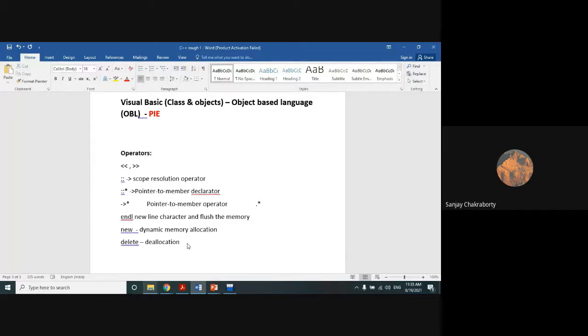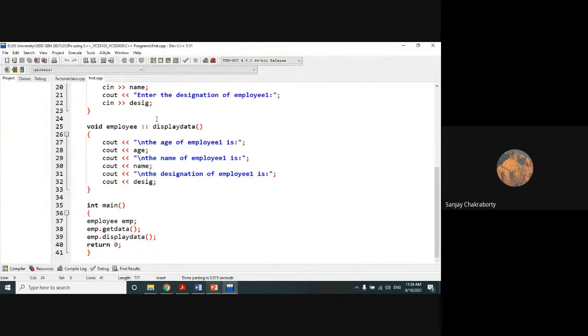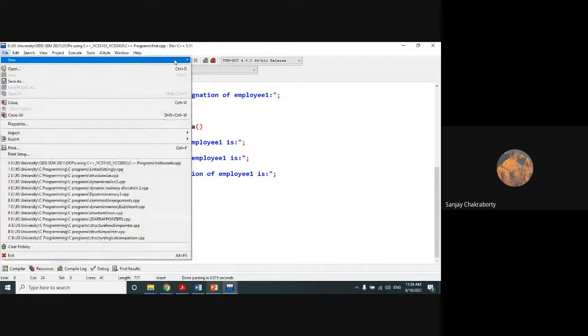And there is one more operator, that is the setw operator, which is used as a field width operator. It is not a very popular or usable operator. But you have to know the setw operator, which is used for field width. It is mainly used to increase the size of the field to the specified size. So the most important thing that I'm going to discuss today is the use of the scope resolution operator. With the help of one program, I want to show the use of the scope resolution operator.